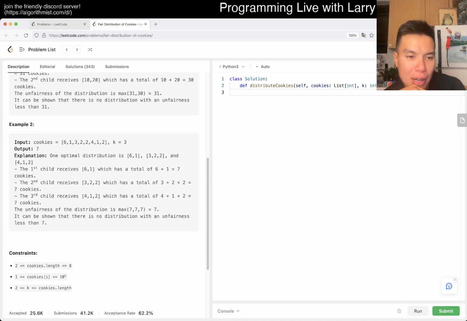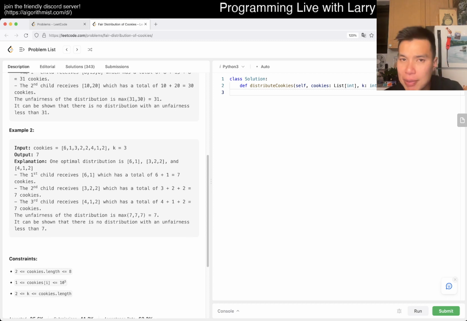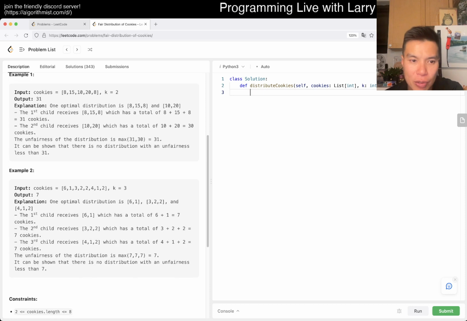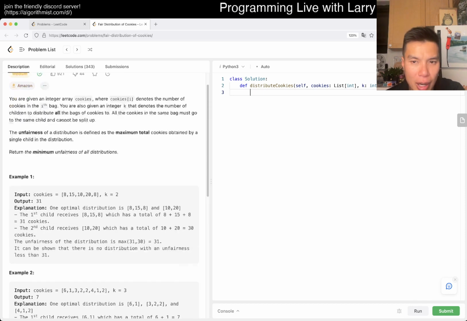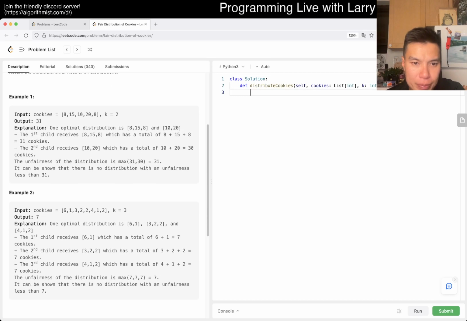But a lot of them are symmetric, right? So I'm trying to think. The most naive thing is that you could do 8 to the 8, basically a brute force. Actually, 8 to the 8 is 16 million, so it's not even super bad, but it's still a little bit too slow, especially on Python. But a lot of them are symmetric, so I'm trying to think how to factor that in a little bit.